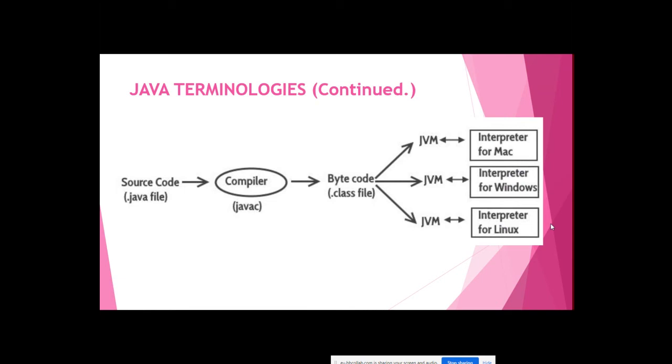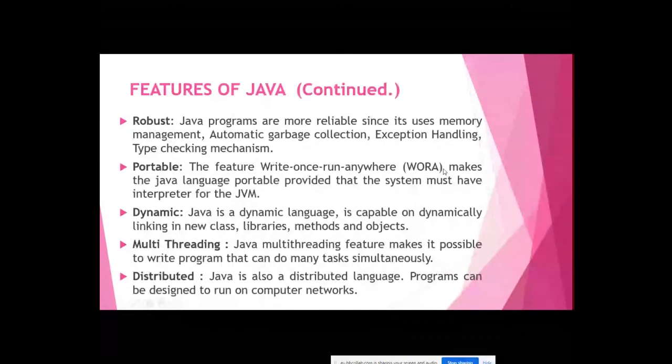Compilation is done only once, right? Unless you change the code, the source code. If you change the source code, compile again. Once you compile, it can run many times. So compilation takes place only once. Portable means programs can run anywhere. It means it can move anywhere. Portable, easy to carry. The feature is write once, run anywhere.